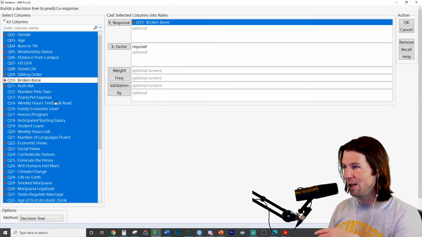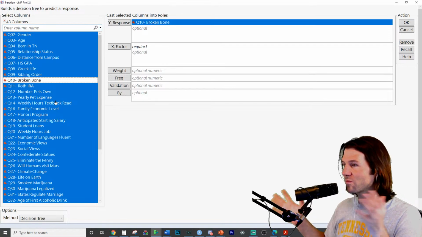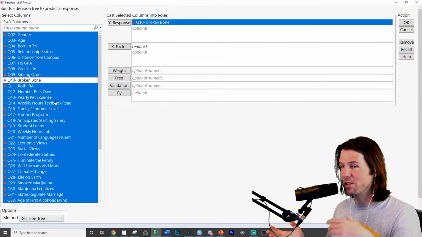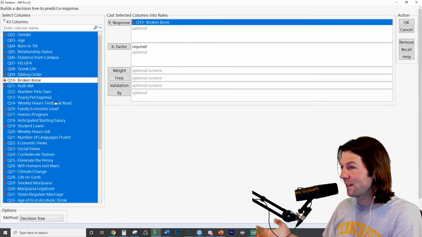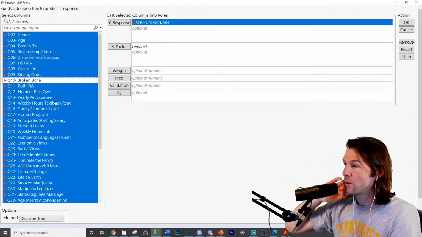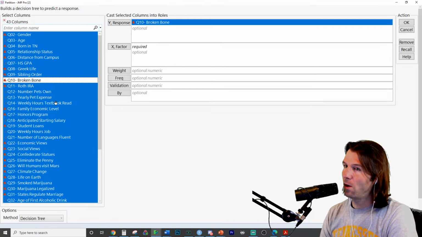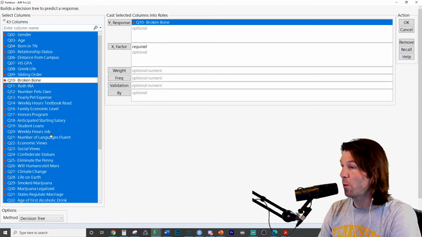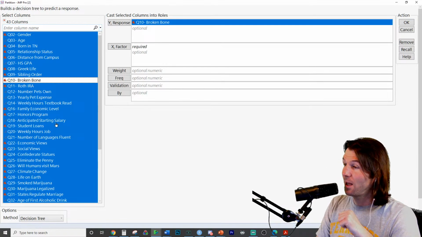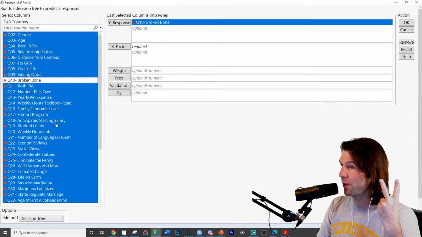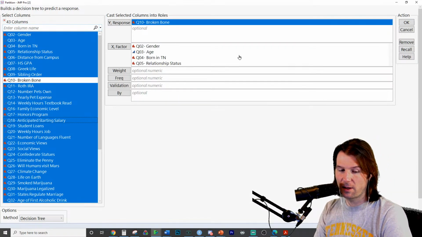Of course, we could say my favorite ice cream flavor is Rocky Road, or Ben and Jerry's Everything But the Kitchen Sink, so they can repeat. Someone else could have that same favorite ice cream flavor as you, but they have so many levels that they often act like an identifier. All these variables that I have chosen are quantitative or categorical, but I have not included identifiers or things that act like identifiers. So let's drop these over here.